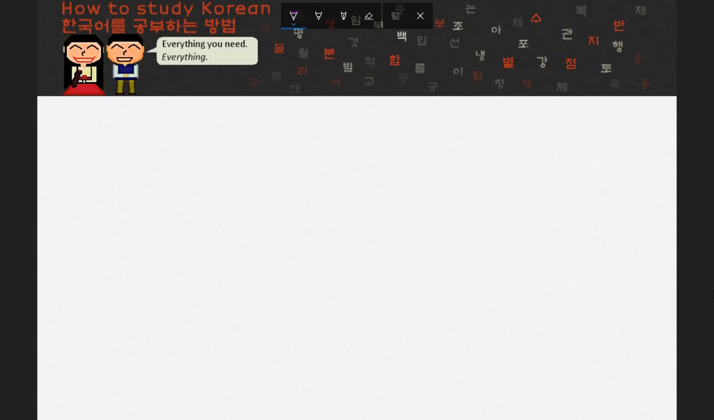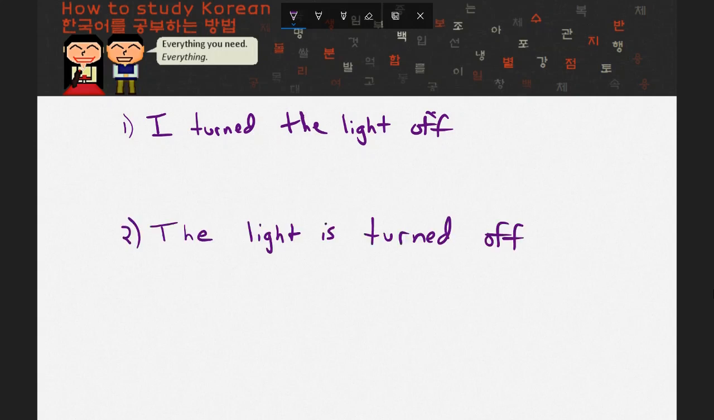Alright, let's practice some sentences. I'm going to prompt you with 5 English sentences based on the grammar from Unit 1, Lesson 14, and it's going to be your job to try to translate those sentences to Korean. The first 3 sentences I want you to try are all very similar, so I'm going to show you all 3 at the same time. They are: I turned the light off, the light is turned off, and the light turned off.